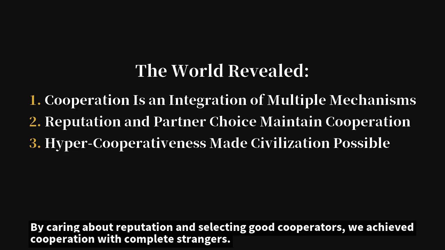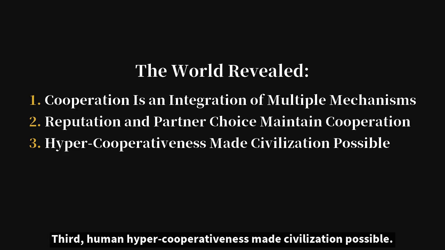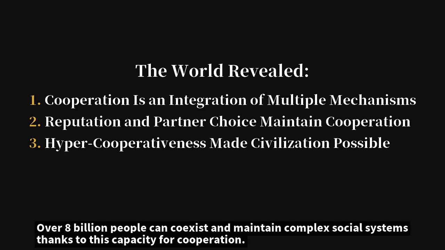By caring about reputation and selecting good cooperators, we achieved cooperation with complete strangers. Without this mechanism, modern society couldn't exist. Third, human hyper-cooperativeness made civilization possible. Over 8 billion people can coexist and maintain complex social systems thanks to this capacity for cooperation.